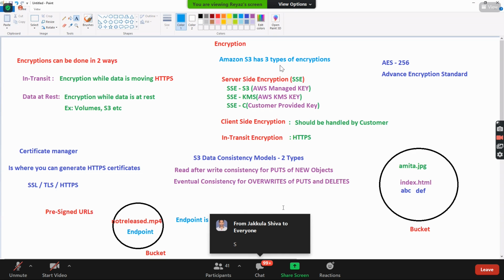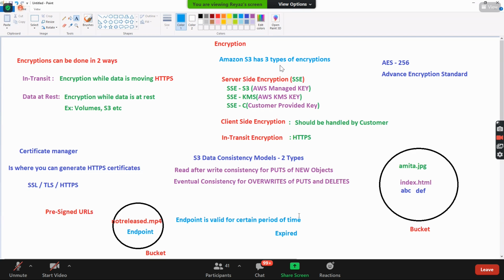Excellent. So these are the main topics on S3 basically. In the lab, there will be some small features that will come up where we'll be discussing. But remember, guys, buckets can be restricted.